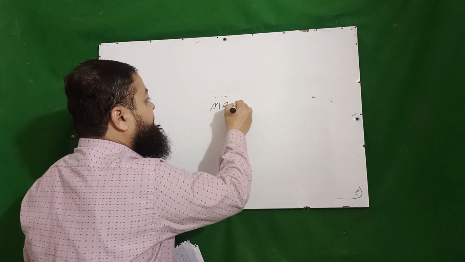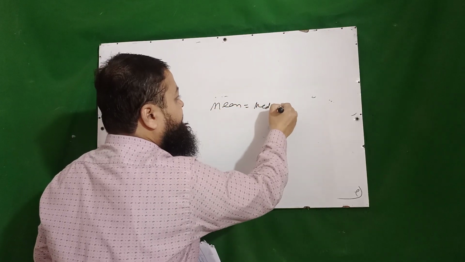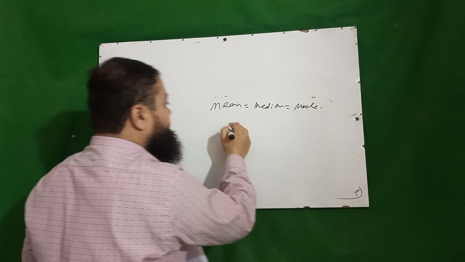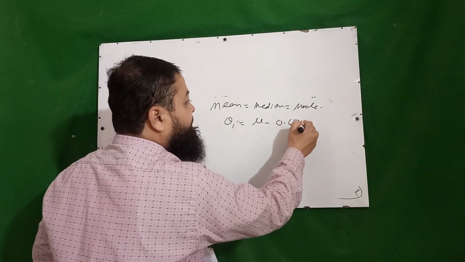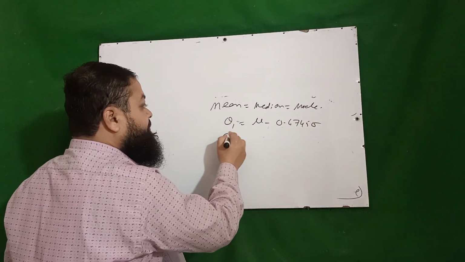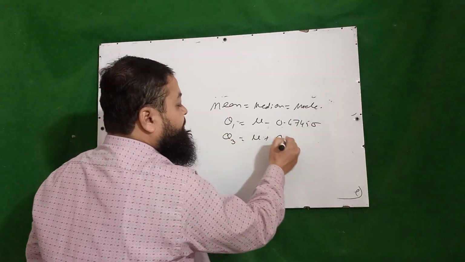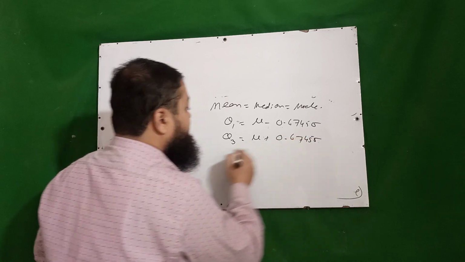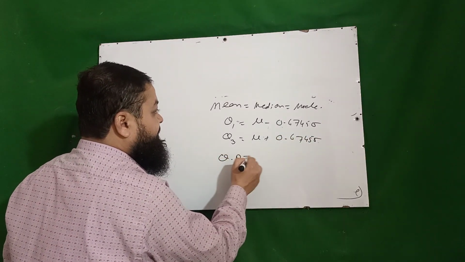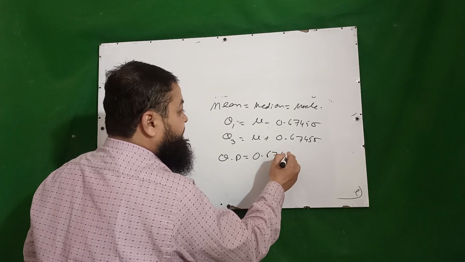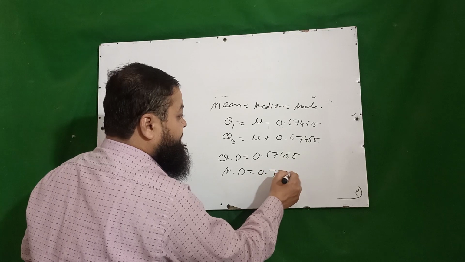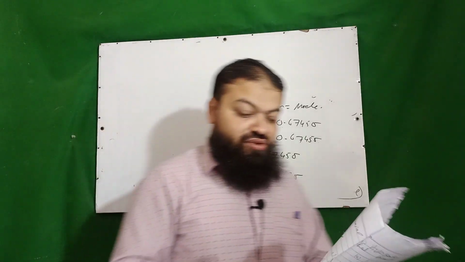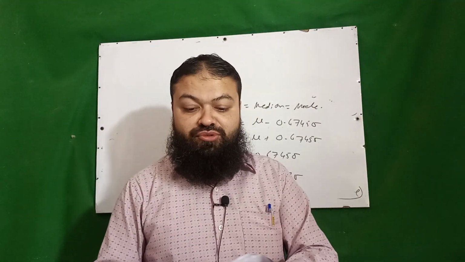In normal distribution, mean is equal to median is equal to mode. In normal distribution, q1 is equal to mu minus 0.6745 sigma. In normal distribution, third quartile is mu plus 0.6745 sigma, and quartile deviation is 0.6745 sigma, and mean deviation is 0.7979 sigma. These are the important questions for the topic of normal distribution.